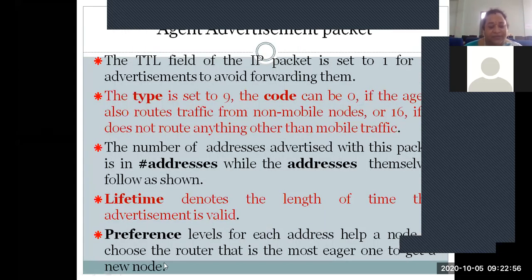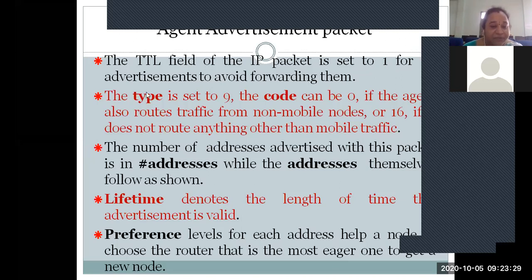See the TTL field. We are discussing the upper part, that is, the ICMP packet. The TTL field of the IP packet is set to 1 for advertisements to avoid forwarding them. That is, the ICMP packet which is meant for advertising will set its TTL field to 1, indicating that it is an advertisement packet, not a data packet to be forwarded. So seeing that, the router will not forward that packet; it is just going to advertise the address of the corresponding agent.